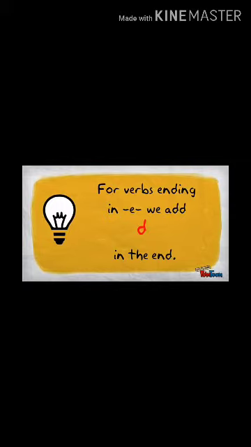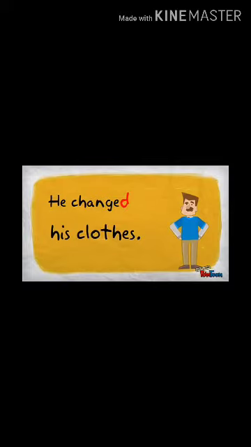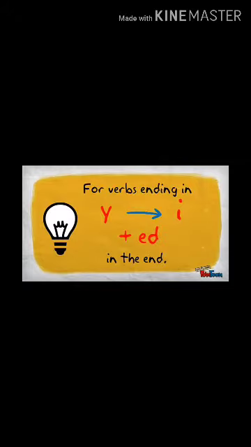Like you have to see the last letter, that is e. If it is e, you have to add only d. Like this, change plus d, changed. Now you can see in this example, he changed his clothes. So here we have used past form of the verb, that is changed. So what do you understand by it? That we are using d in the end of the verb.